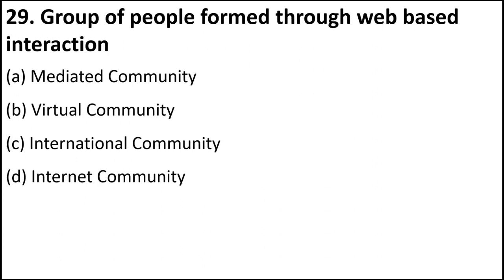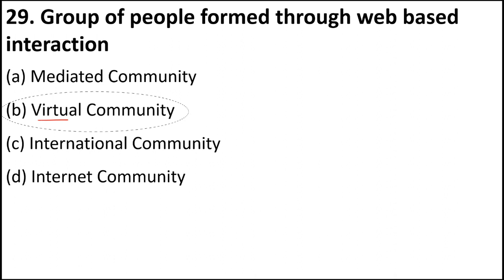Group of people formed through web-based interaction is called media community, virtual community, international or internet community. The right answer is virtual. Virtual is something that does not physically happen, but still it is there. So, sometimes you might have seen there are different groups that are formed on Facebook or on Twitter.